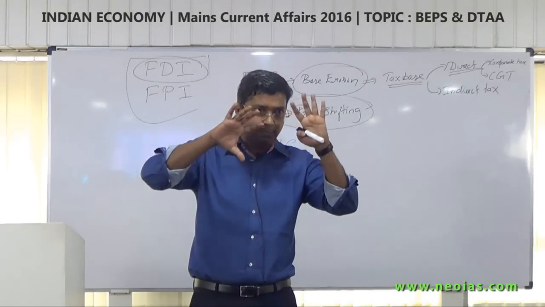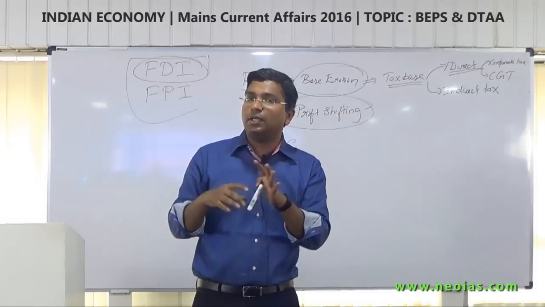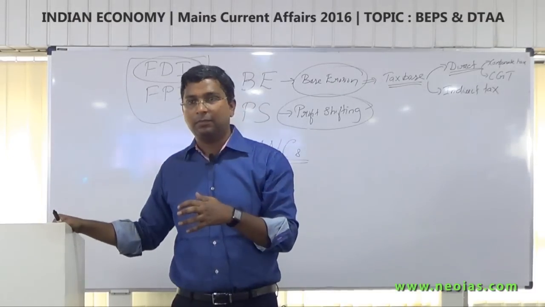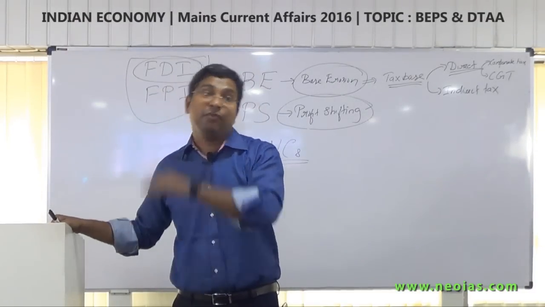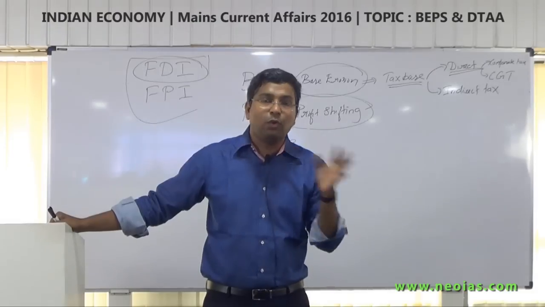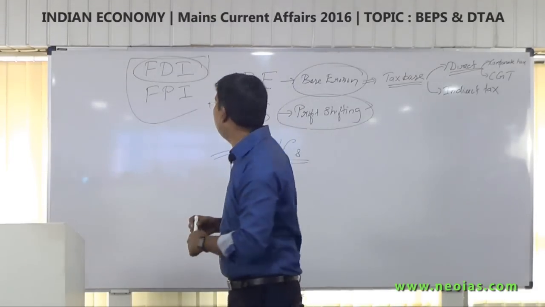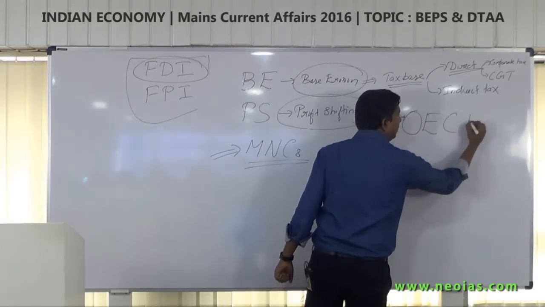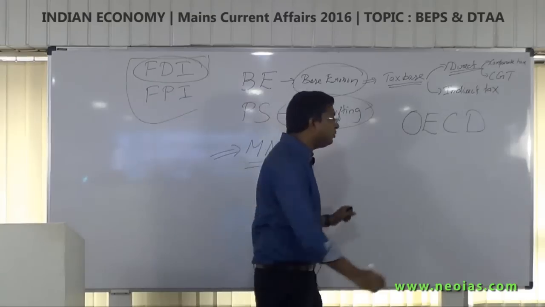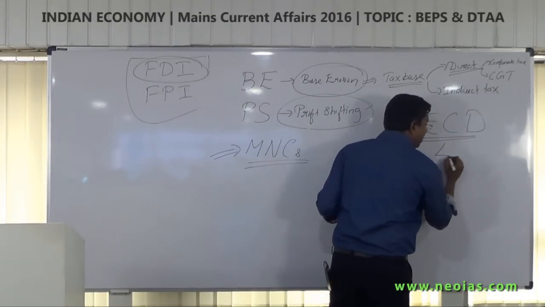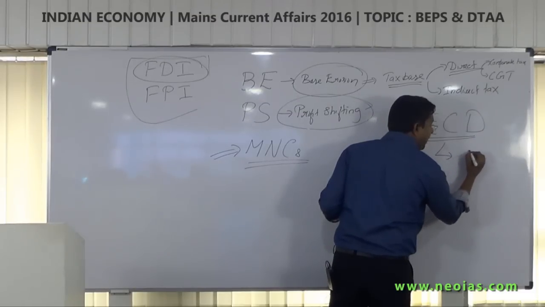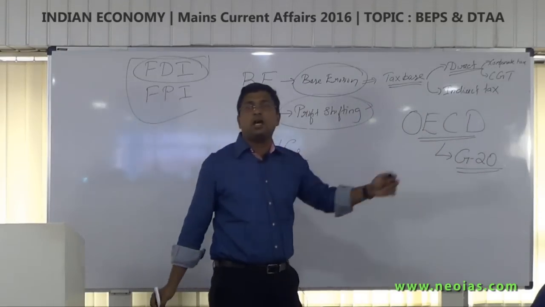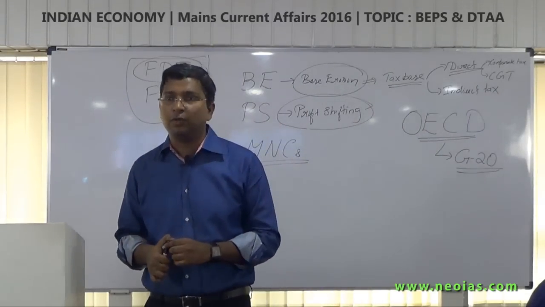Now this has become a greater concern, not only in India. Try to understand, BEPS is not only related to India, every country is facing this problem. Even the US has the problem. All the developed countries have the problem. Even developing countries also have the problem. So an organization called OECD, a very famous organization of mainly developed countries, has come up with a set of guidelines or action plans for the G20. Regarding the G20, in your next class, in your coming week's class, we will discuss what the G20 is. Again, G20 is very important for your mains and for your prelims.